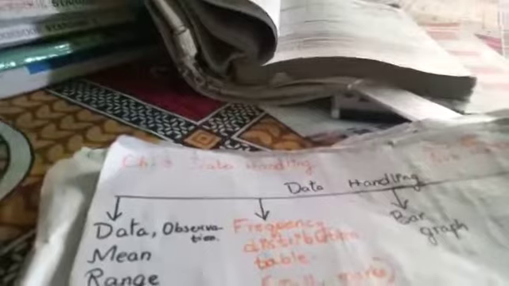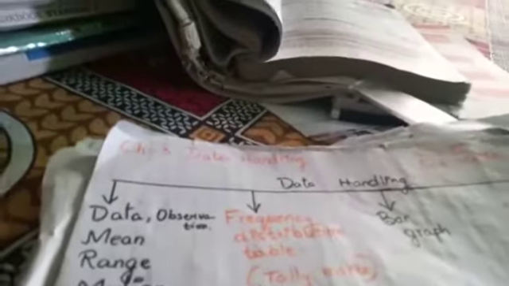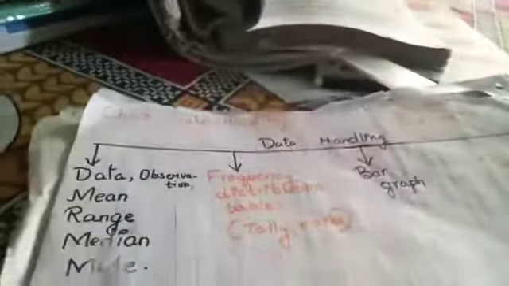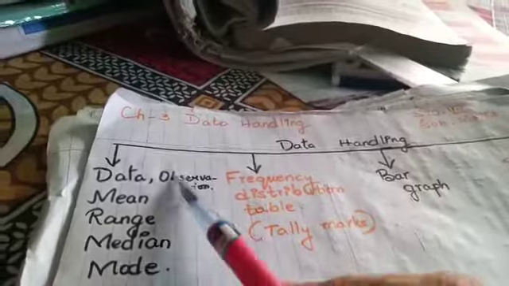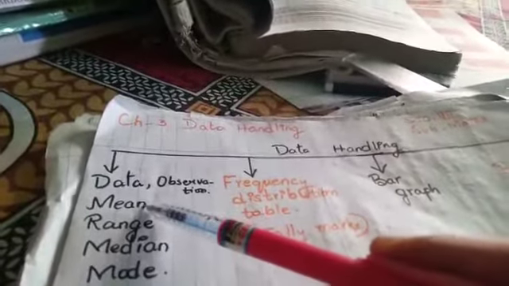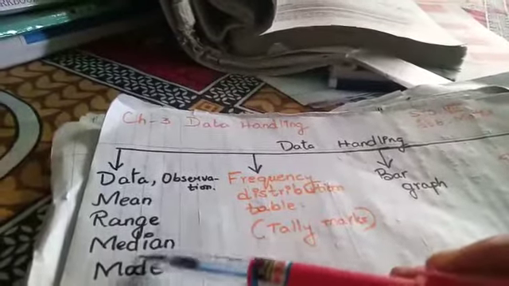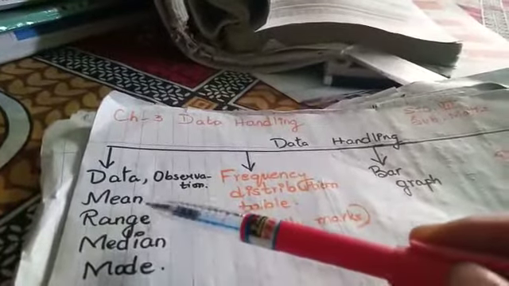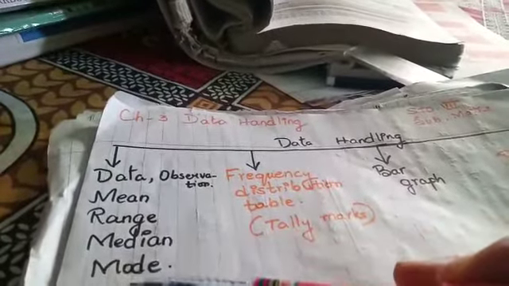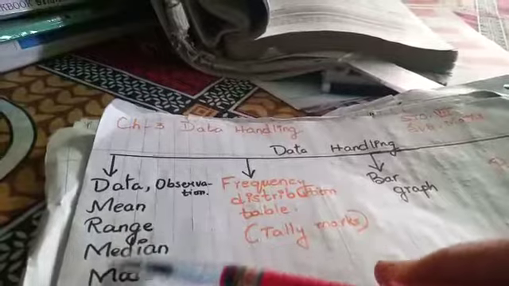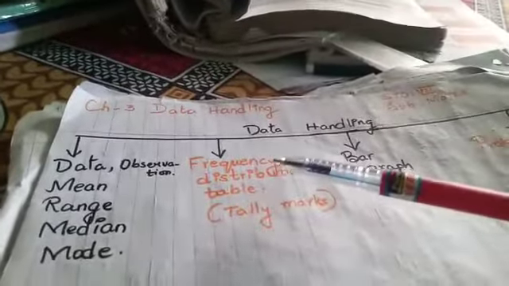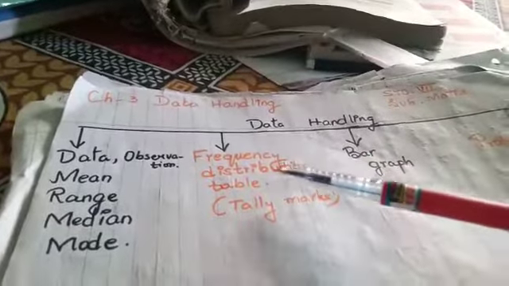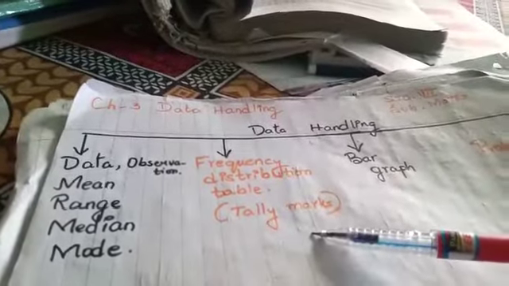So here with the flow chart I am explaining what we are going to study in this chapter. We are going to study first data. What is data? Observation. Introduction I will give. What is mean, range, median, mode? What is called mean, range, median and mode? All this we are going to learn in the introduction. I will give explanation. Then we will come to frequency distribution table, tally marks.